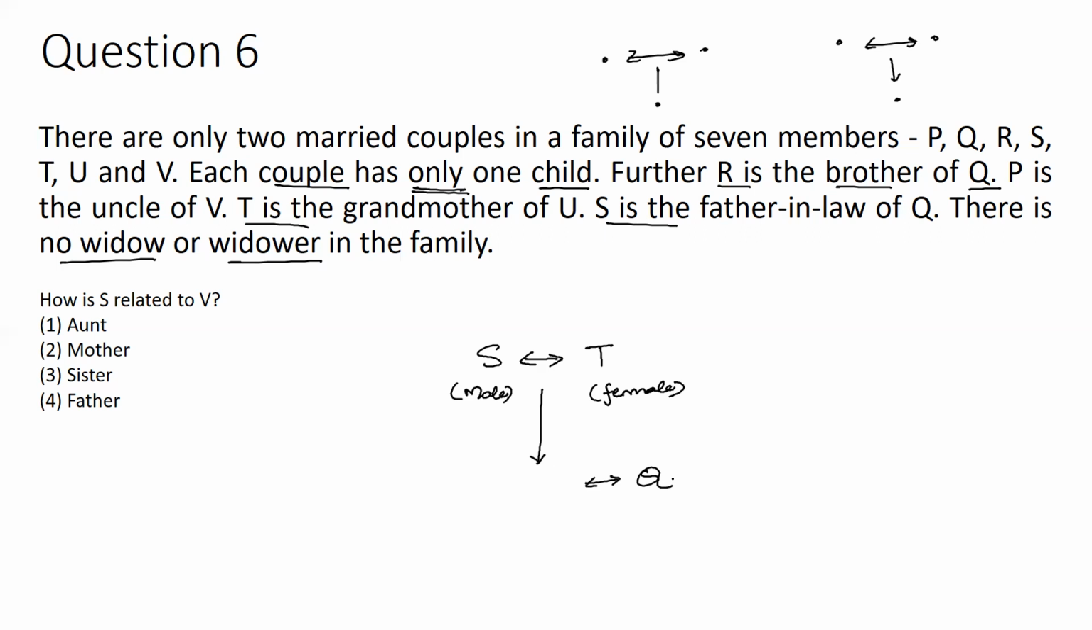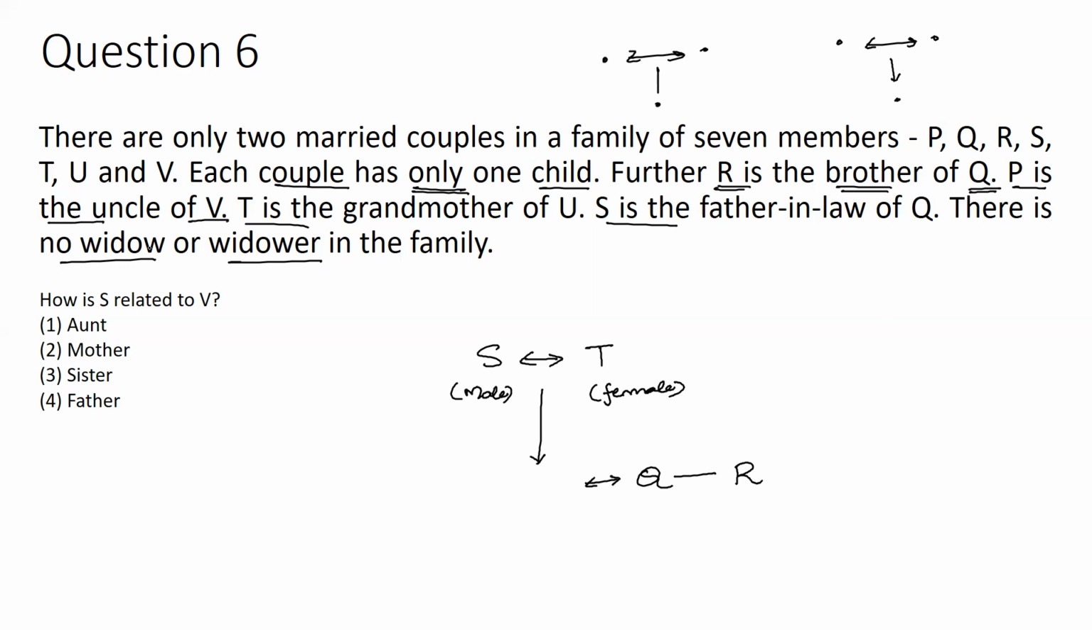Okay. Further, it is given that R is the brother of Q. So this Q has got a brother R. Got it? Further, when I am proceeding, I can see that P is the uncle of V.